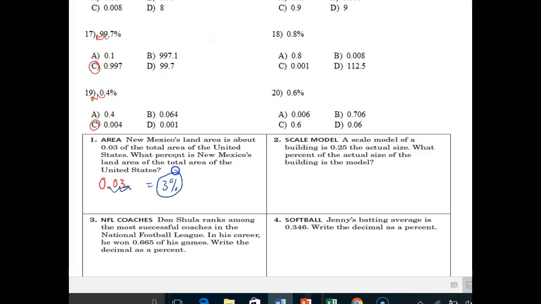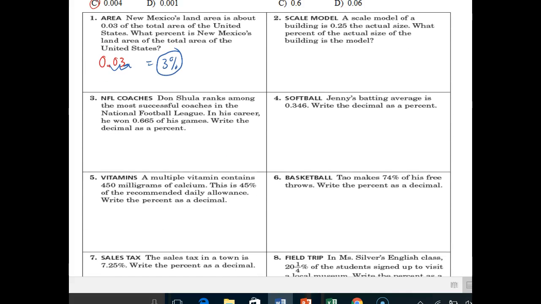Circle your answer, please. Number 3, NFL coaches. Don Shula ranks among the most successful coaches in the NFL. In his career, he won 0.665 of his games, so 0.665, and it says write this decimal as a percent. So once, twice, 66.5% of the games he won.